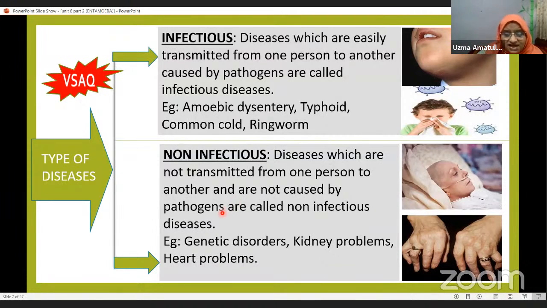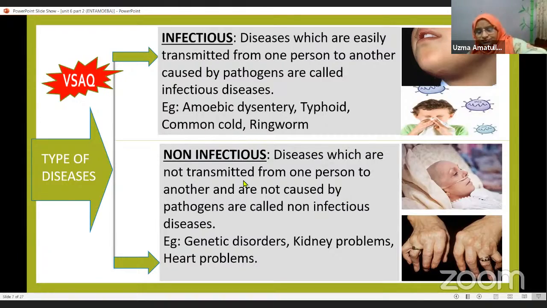Suppose a person has a genetic disorder, kidney problem, heart problem, cancer, or arthritis. The other person who is living beside him or along with him will not get the disease from that person. So these diseases are called non-infectious diseases. These diseases are not transmitted from one person to another.